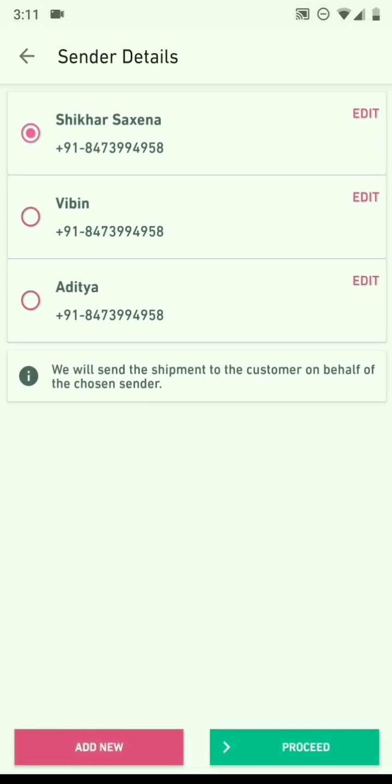The next is the sender details screen. The sender is the name that comes on the final delivery package that is sent to your customer. Remember that there is no mention of Meesho in the final package sent to the customer, and the name that you select on this screen will be the name that will go to your customer. For now, I will select any sender and click on proceed.